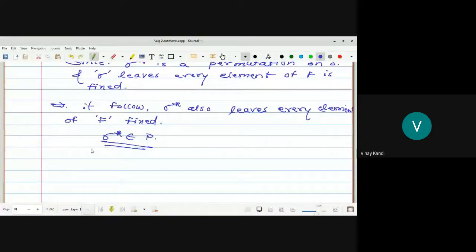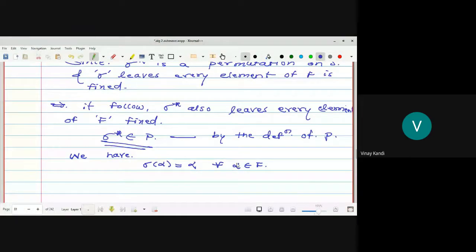Now we have sigma of alpha is equal to alpha for all alpha belongs to F. Sigma leaves every element of F fixed.